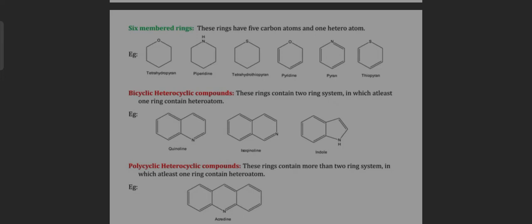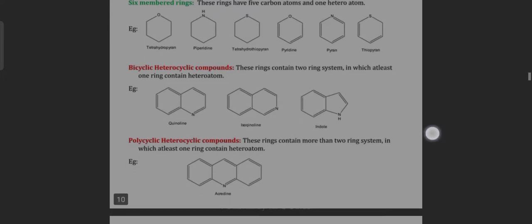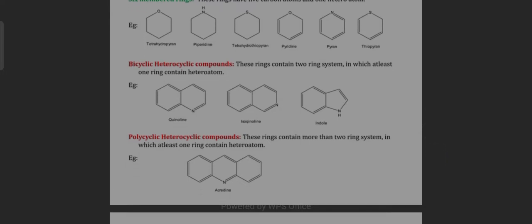Now, bicyclic heterocyclic compounds. These contain a 2-ring system in which at least one ring contains a heteroatom. For example, indole, isoquinoline and quinoline. Now, polycyclic heterocyclic compounds. These contain more than two rings in which at least one ring contains a heteroatom. For example, acridine.